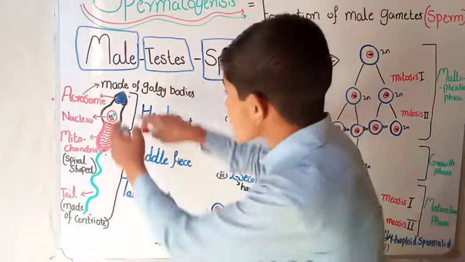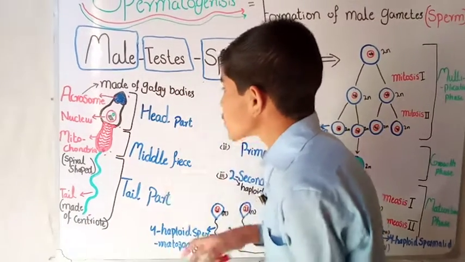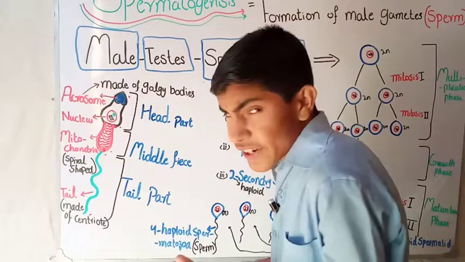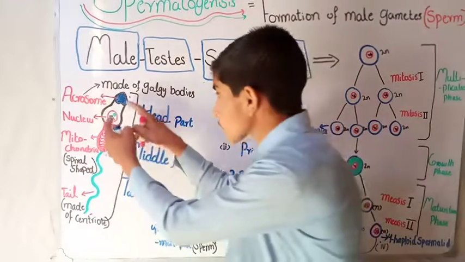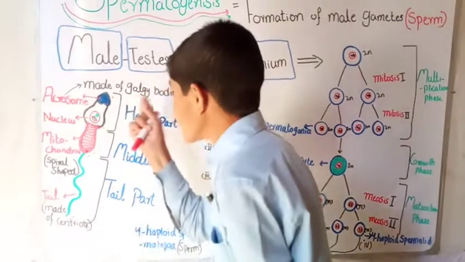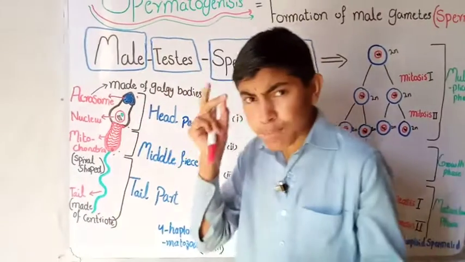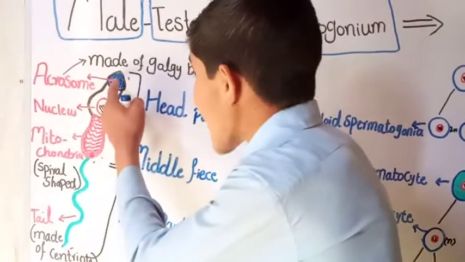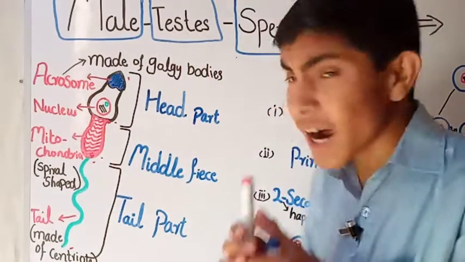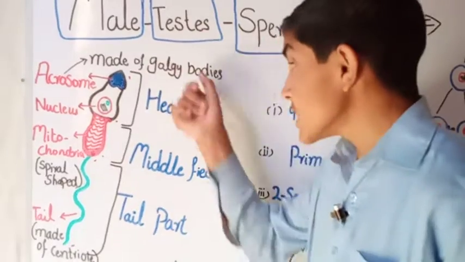Now this head part can also be divided into several parts. Focus here a little. The topmost part of the head we call the acrosome. This is the part which is made of Golgi bodies.